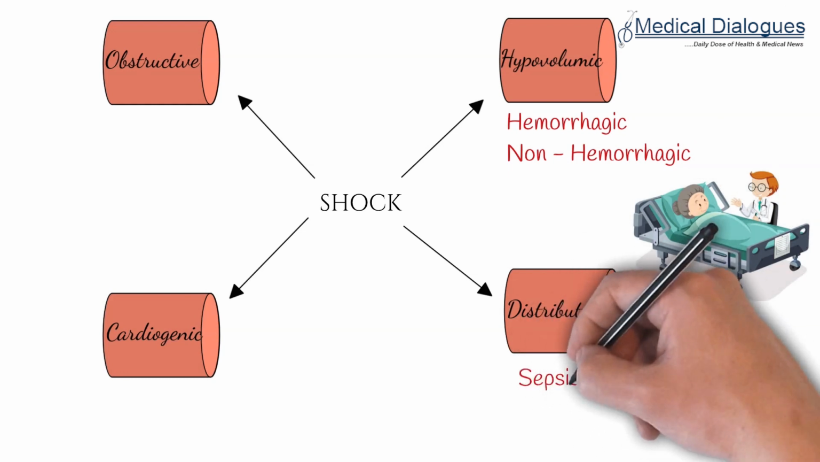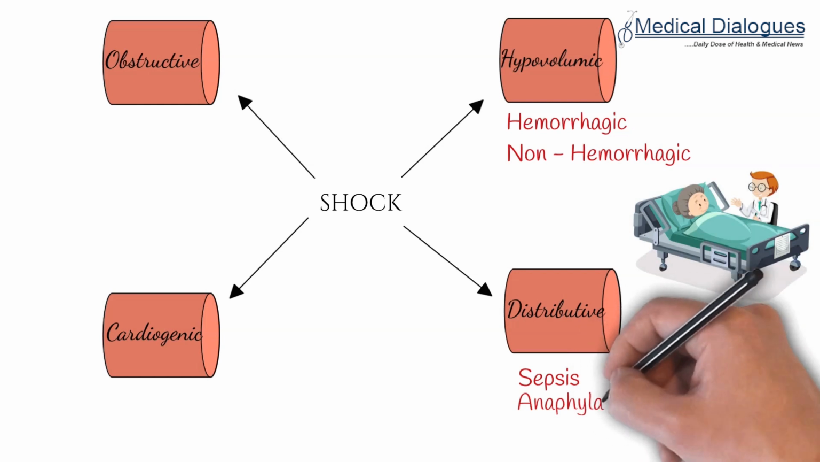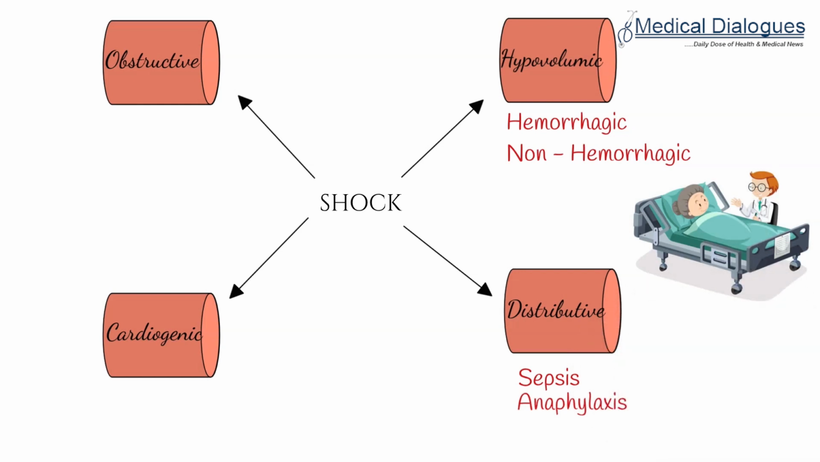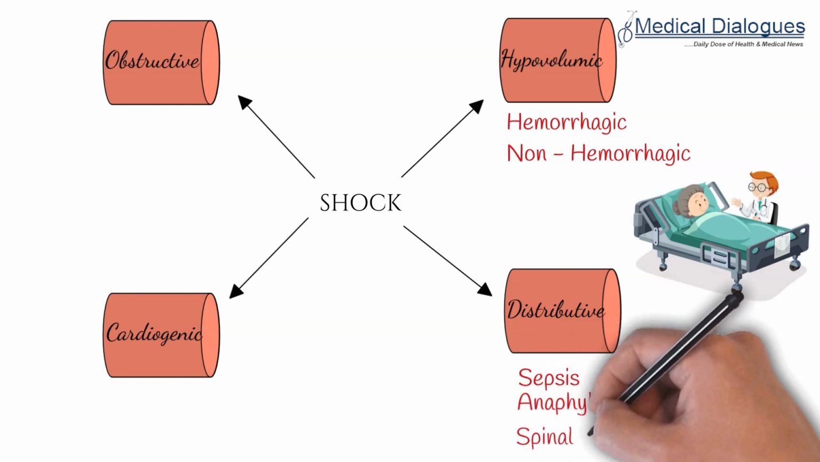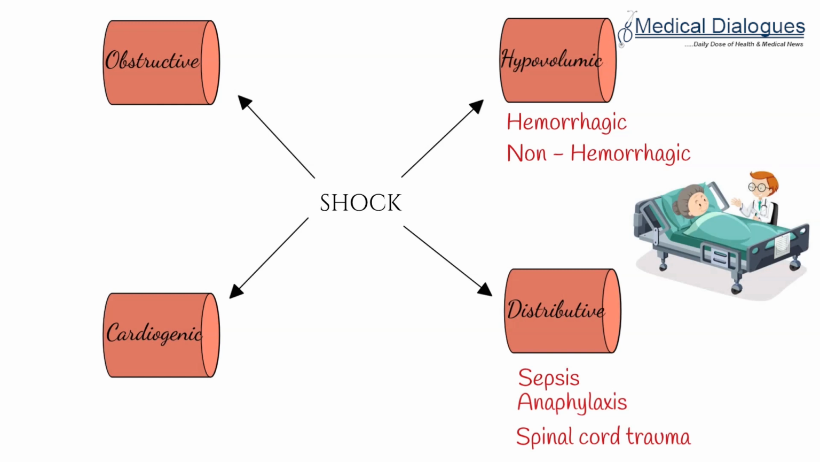Distributive shock mostly occurs due to sepsis, in which there is a severe infection leading to a cytokine-mediated inflammatory response. This is by far the most common reason for distributive shock. It can occur due to anaphylaxis, which can be caused by certain food particles, medication, or animal product. It can also occur due to spinal cord injury, and because of the spinal cord injury, there is a loss of the vasomotor tone leading to intense vasodilation. This is also known as neurogenic shock.